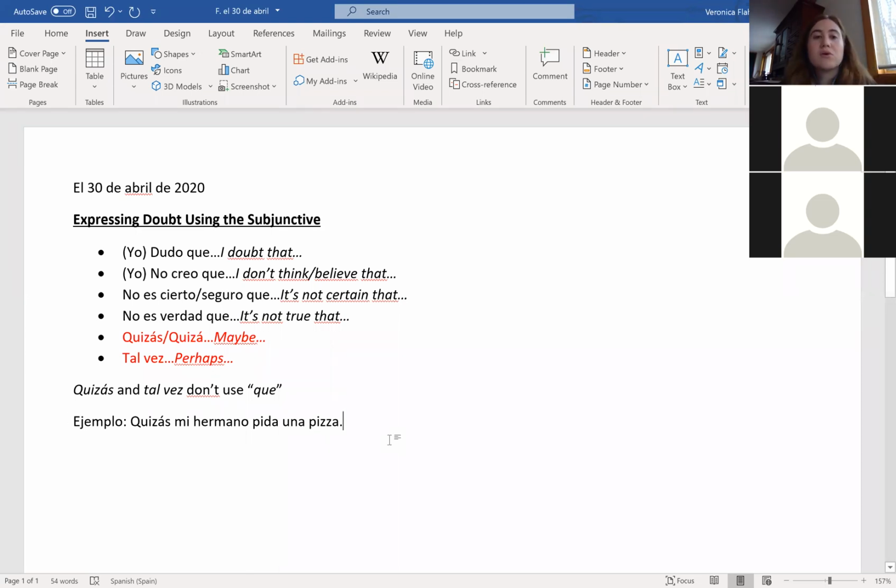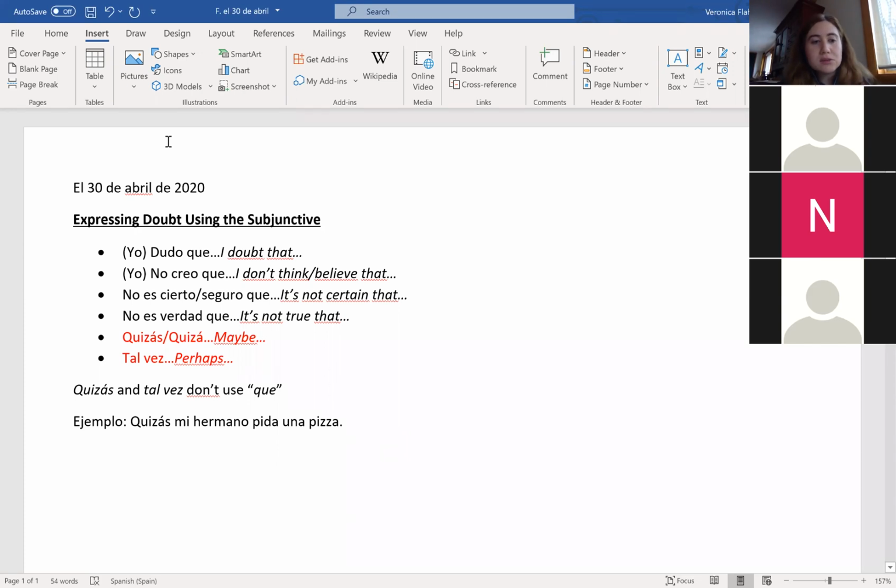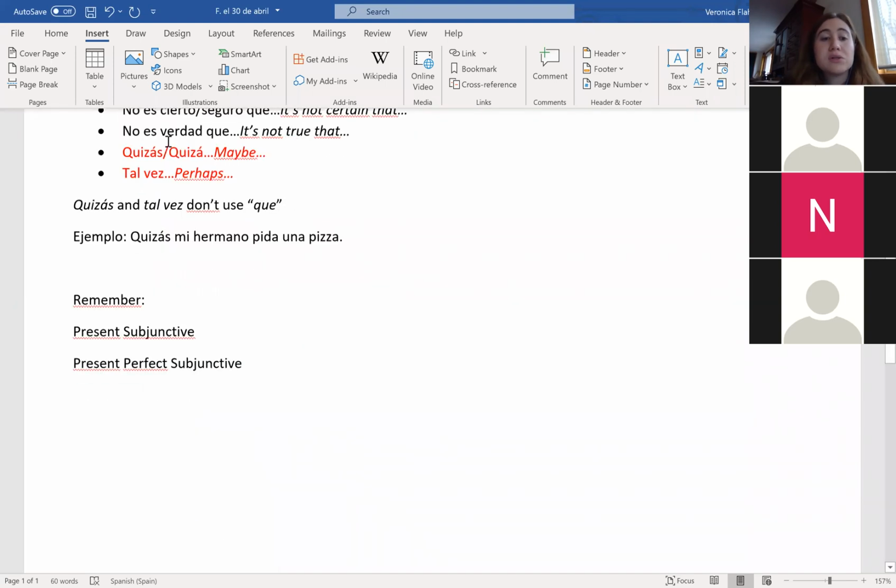All right. So these ones express doubt, right? And the ones that we learned on Monday expressed emotion. So we always use the subjunctive when we're talking about things that either aren't certain or that are subjective to the person speaking. Okay. I also want us to remember how to use the present subjunctive and the present perfect subjunctive, because we're still struggling with that, which is fine because it's tough.